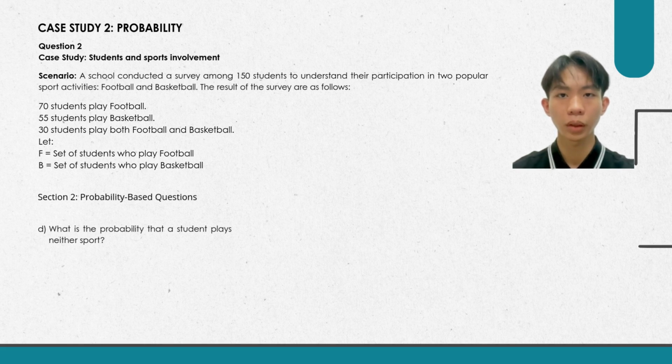The next question is, what is the probability that the student plays neither sport? The answer to that question is, we earlier found that 55 students do not play either sport. So the probability is 55/150, and that is equal to 11/30 or 0.367.